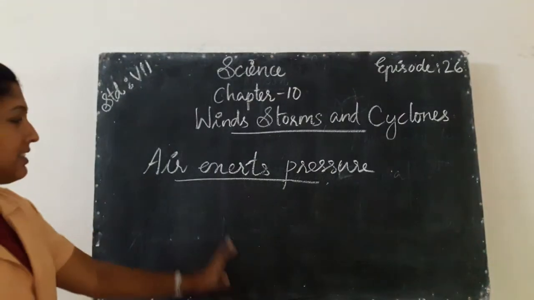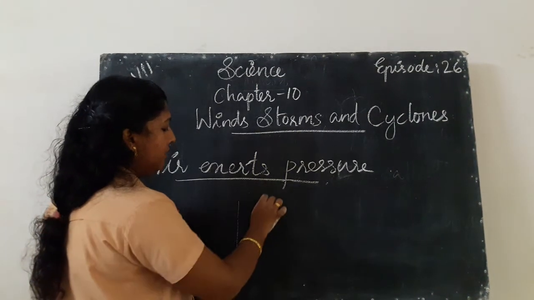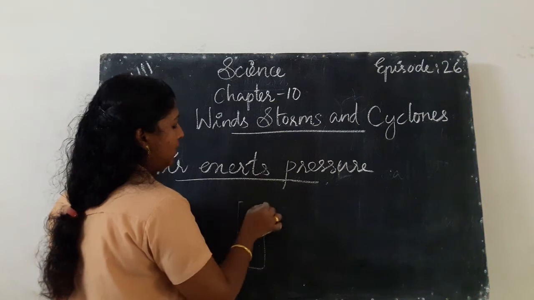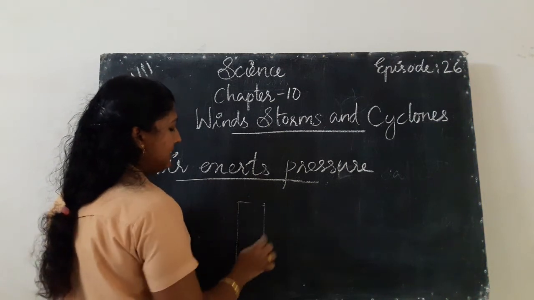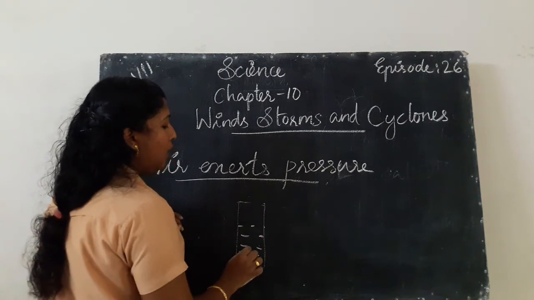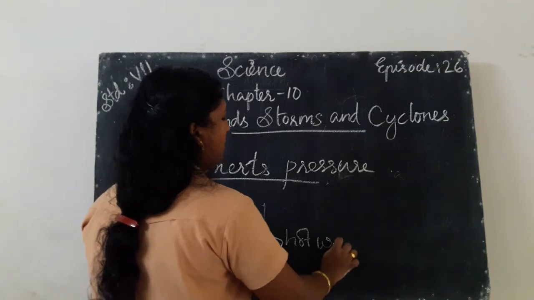Here the first activity tells us about this: first of all, we take a bottle. Then we take some hot water into the bottle.